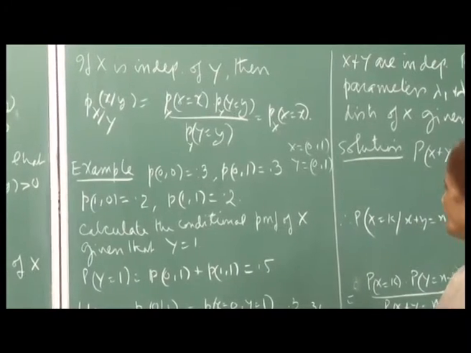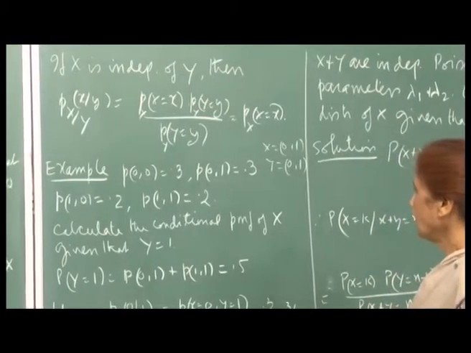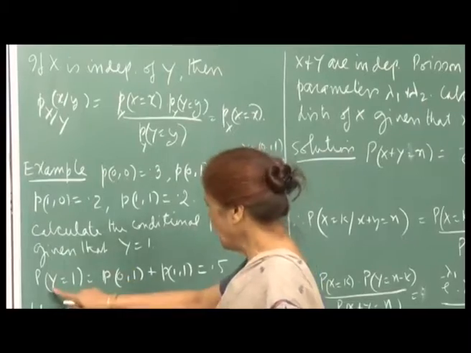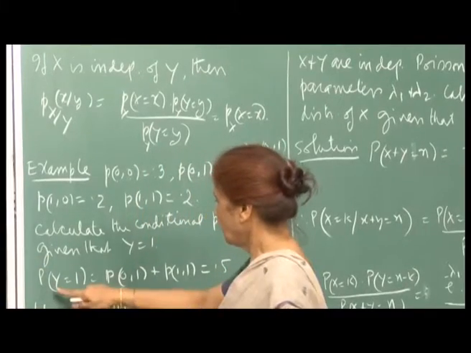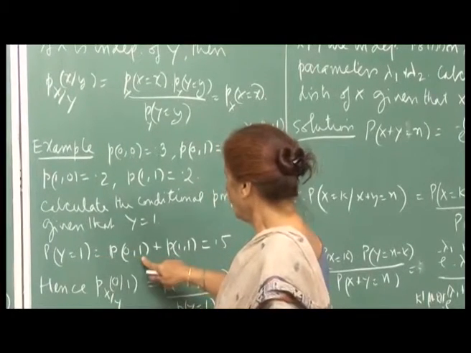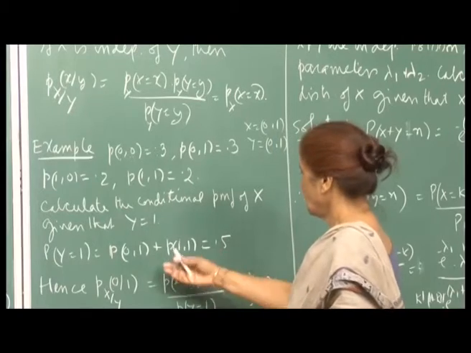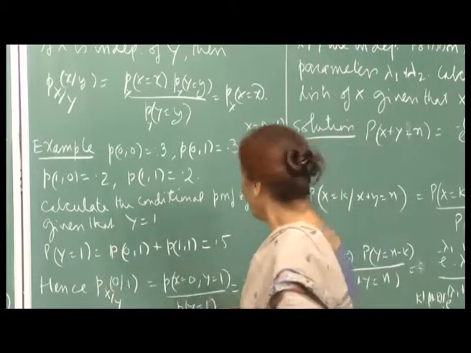You want to calculate the conditional PMF of X given that Y is equal to 1. First of all, you need probability of Y equal to 1 in the denominator. So, this is equal to P of 0 1 plus P of 1 1. That gives you the marginal of Y, which is the probability of Y equal to 1.